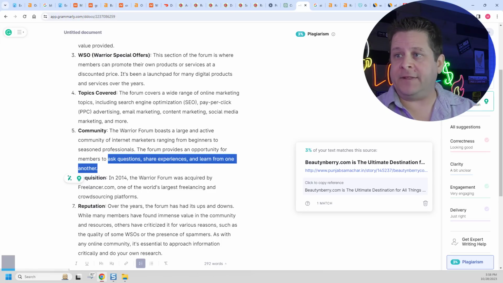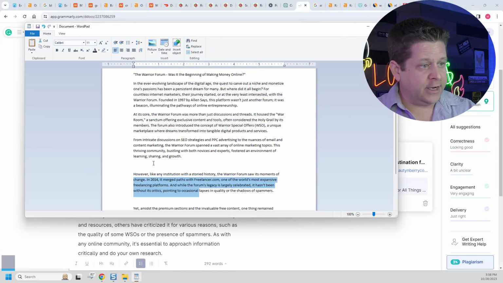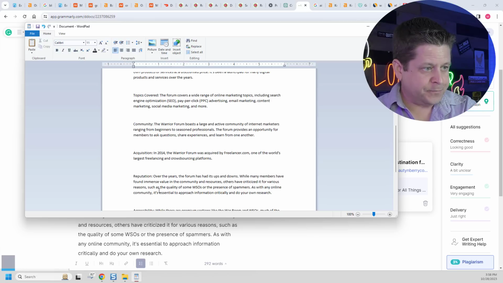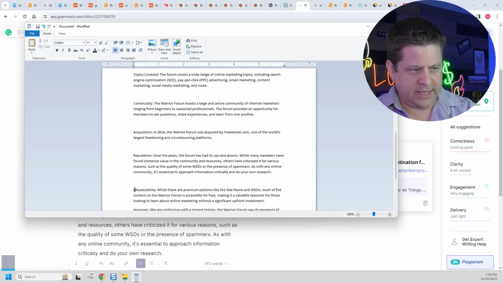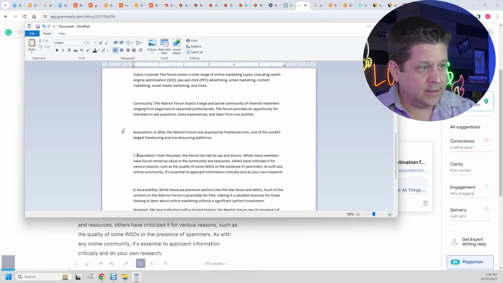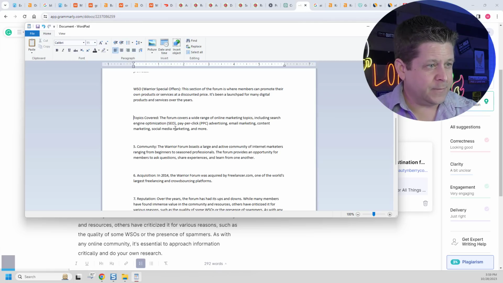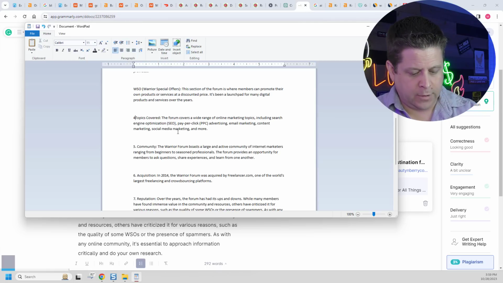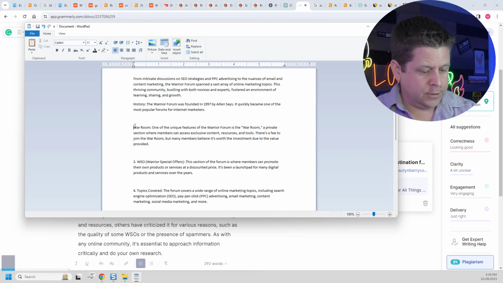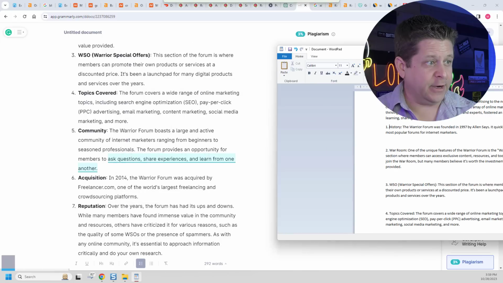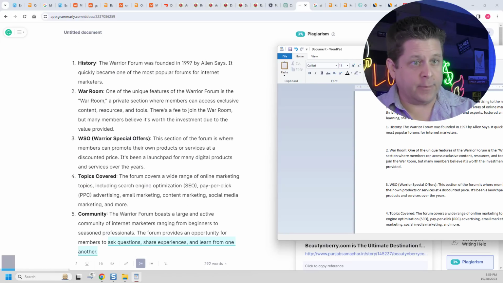Now, let's go ahead and add this in here. And we could see from integrate discussions. So I'm going to paste this right here. And then I can put, I think it was 8, 7, 6, 5, and then I think it just went up. I think it was 8, I believe so. 4, 3, 2, 1. I believe we have it right. Let's just make sure here. We got 1, history, Warrior Forum. Yes, so we're looking good here.